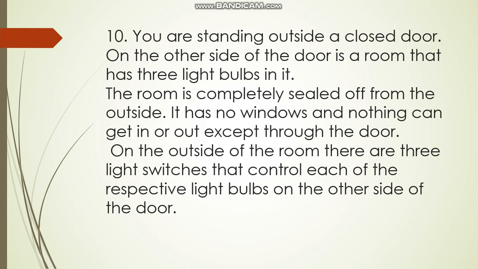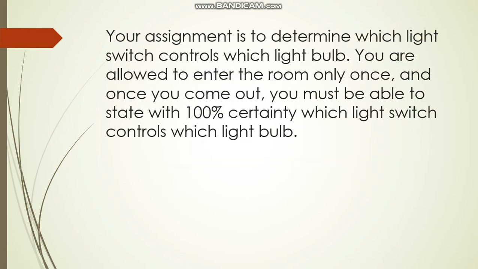See, this is one interesting one. You're standing outside a closed door. On the other side of the door is a room that has three bulbs in it. The room is completely sealed off from the outside. It has no windows and nothing can get in or out except through the door. On the outside of the room, there are three light switches that control each of the respective light bulbs on the other side of the door. Your assignment is to determine which light switch controls which light bulb. You are allowed to enter the room only once, and once you come out, you must be able to state with 100% certainty which light switch controls which light bulb.